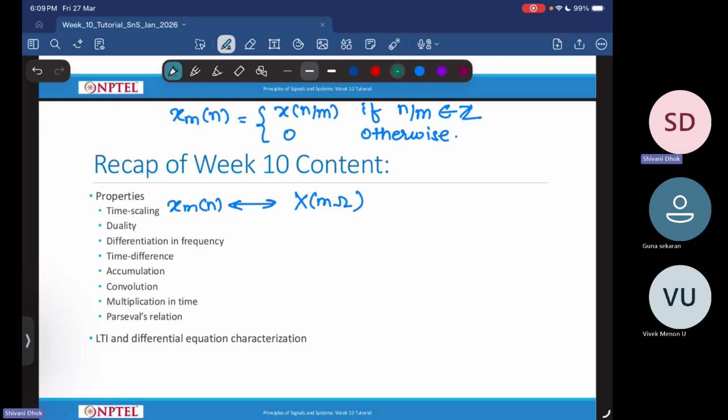Then we have seen the duality property. So your duality property gives you a relationship between your DTFT and CTFS, discrete time Fourier transform and continuous time Fourier series. So it says that